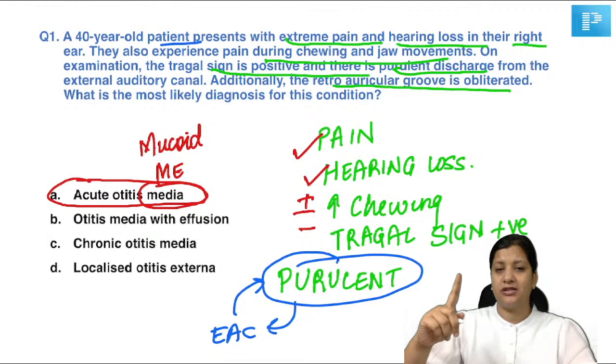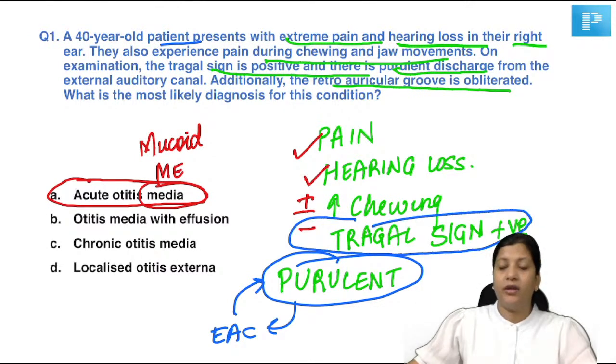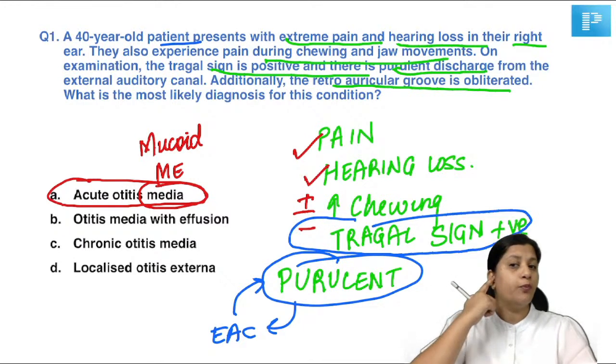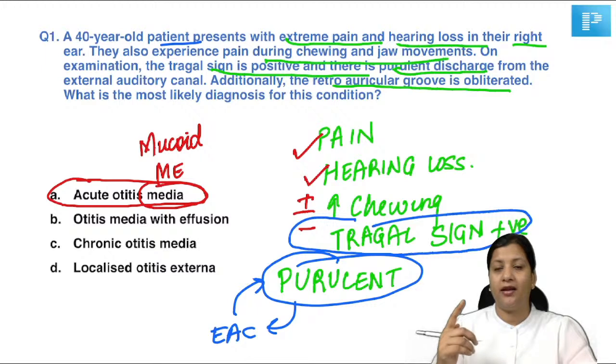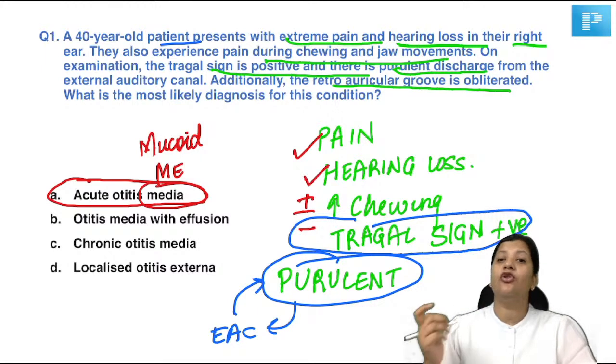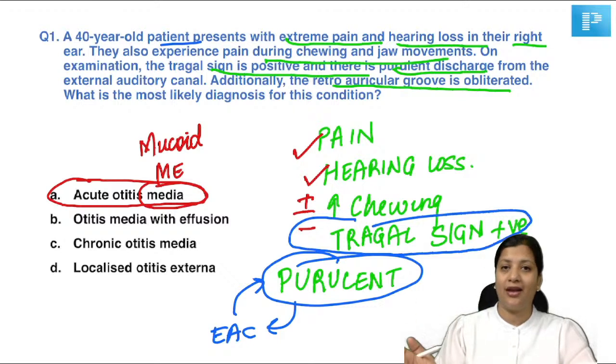That is your first point. The second point, tragal sign is positive. Tragus sign is positive when you push the tragus in, the patient will wince with pain because there is inflammation of the external auditory canal. So again, tragal sign positive is suggestive of an inflammatory disease in the external auditory canal, be it localized or be it diffused.